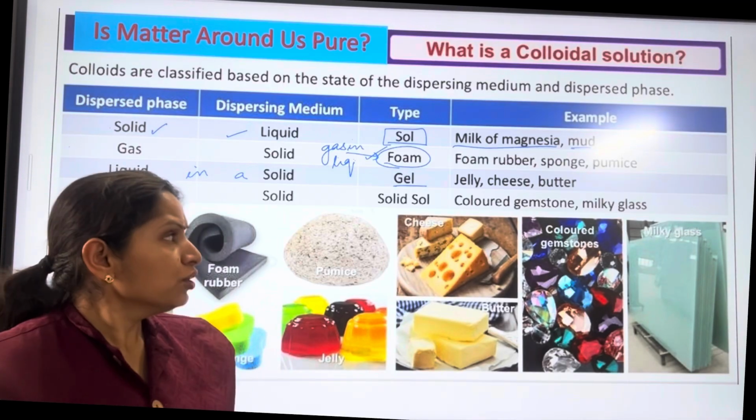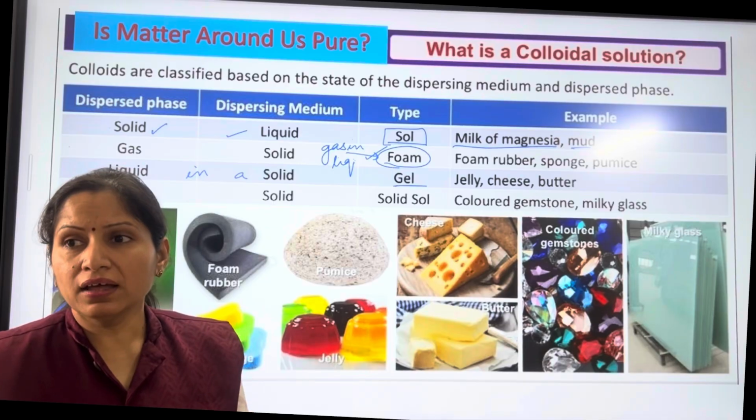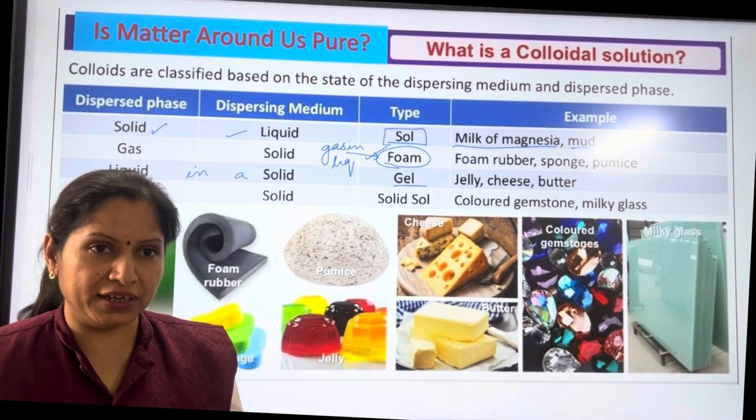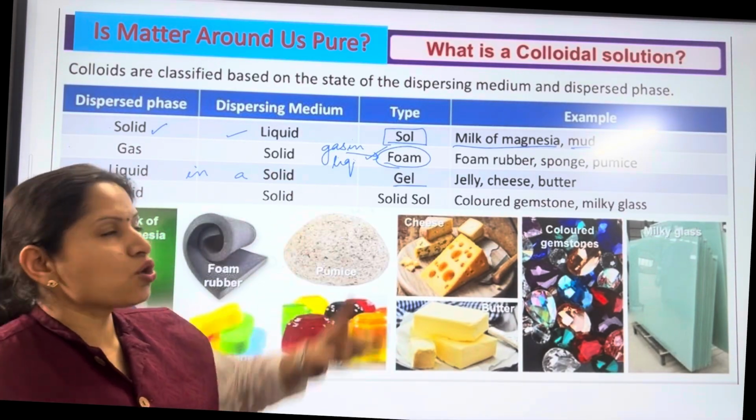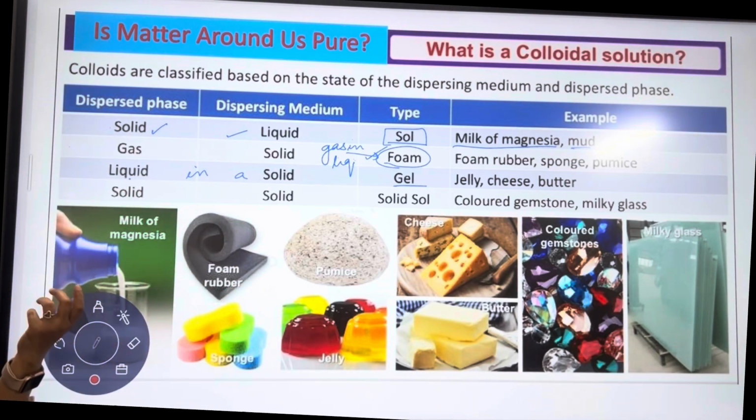Such a colloidal mixture is called a gel. So jelly, cheese, butter, these are all examples where a solid contains a lot of liquid in it, and that is called a gel. Fine. One last is there, and then I'll take up your doubts.